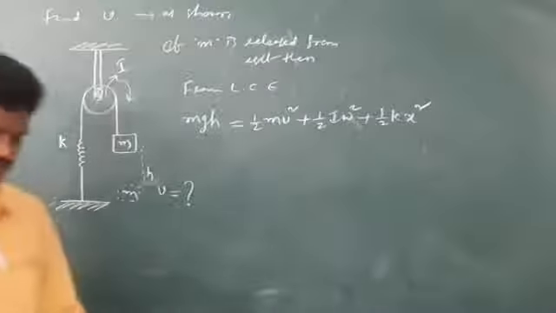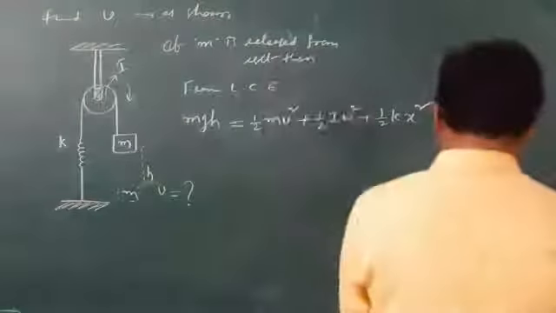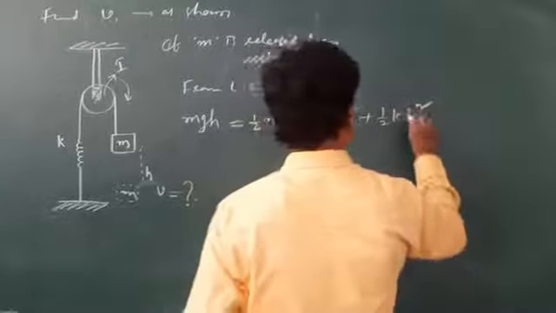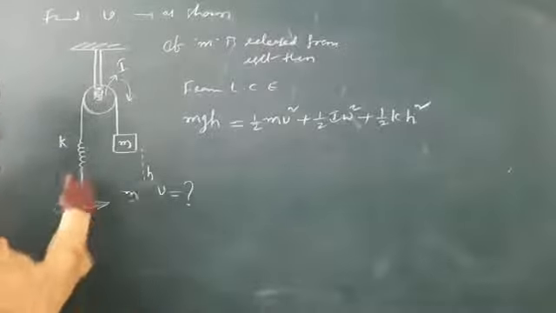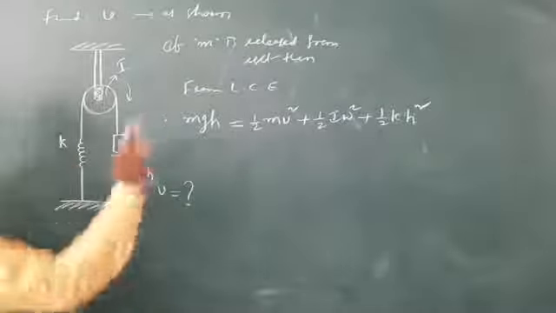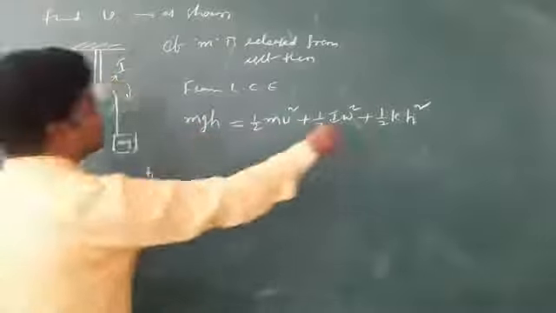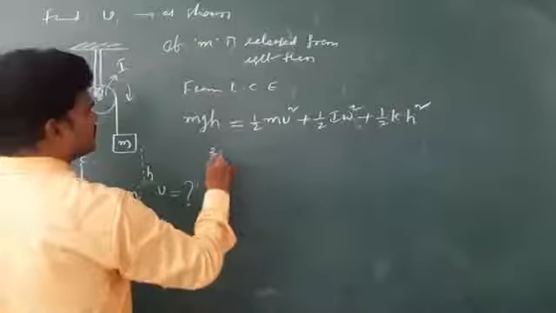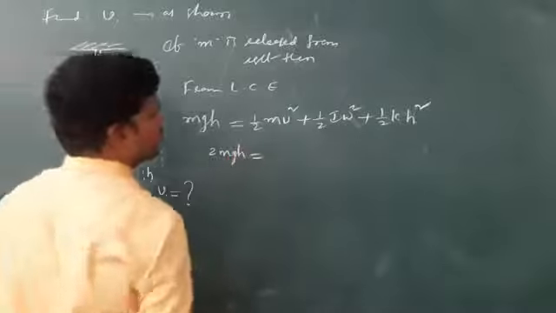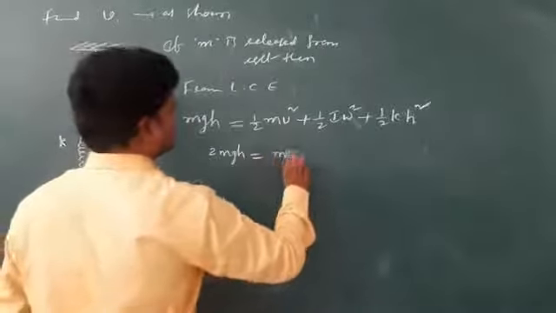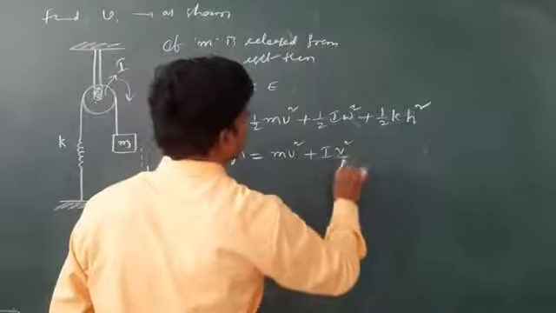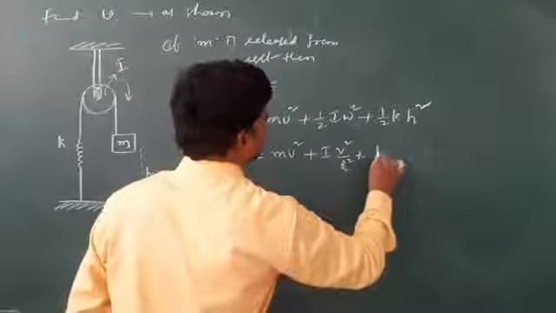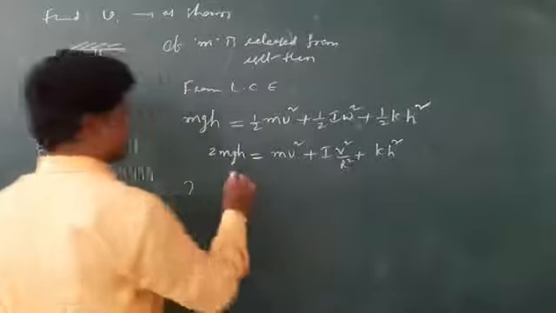Kx square is nothing but k h square, because if it moves some h, the spring will elongate by h. So if you extend, you will get v. Substitute omega as v by r. Everywhere 2 is there, so simplify in your own way. So m v square plus I omega square, that is I v square by r square, plus k h square.